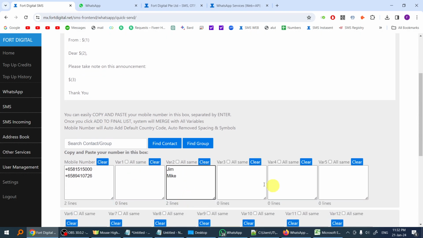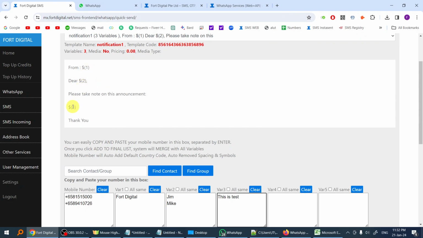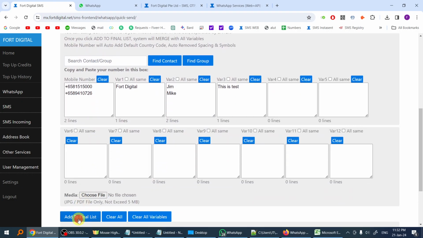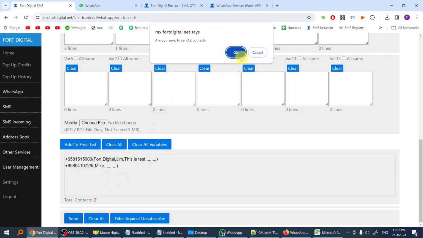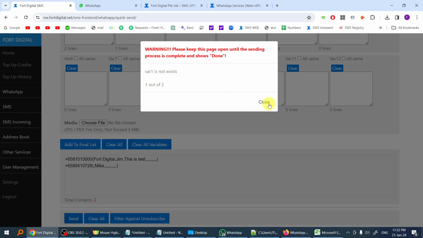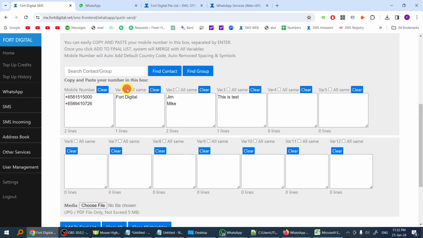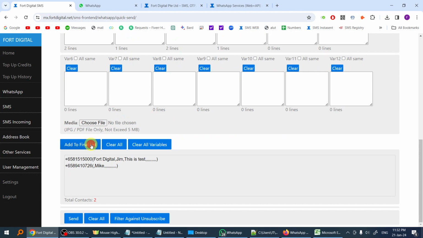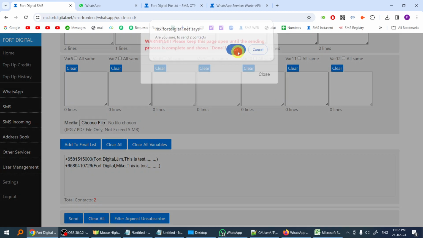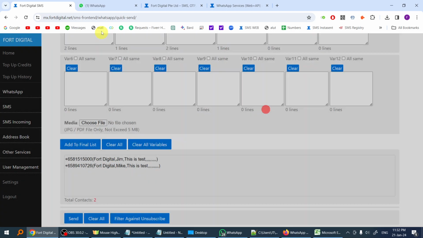Then you just populate the rest of the variables as normal. This is a template with 3 variables, 1, 2, 3. Add to the final list, and you can send as usual. Oh, sorry, you have to tick this one to make it all the same, and you click send. Done. That's all.